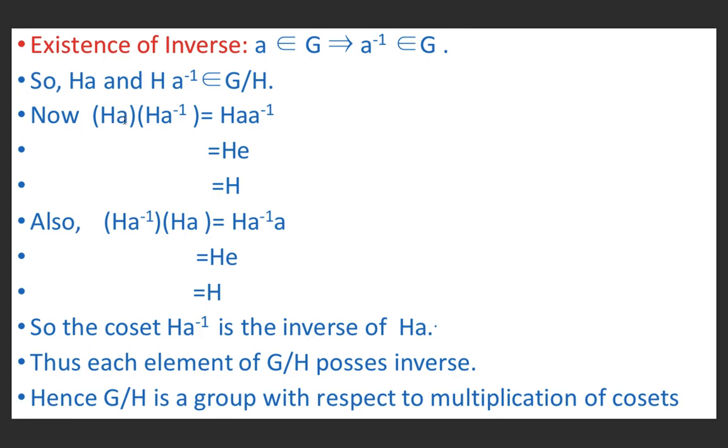And this implies Ha into Ha inverse is equal to H into aa inverse, because the product of two right cosets is a right coset of H in G. aa inverse is nothing but the identity element, because the identity element exists in a group, and He is equal to H. Similarly, we can show that Ha inverse into Ha is equal to H. So the coset Ha inverse is the inverse of Ha. Thus, each element of G/H possesses an inverse. Hence, G/H is a group with respect to multiplication of cosets.